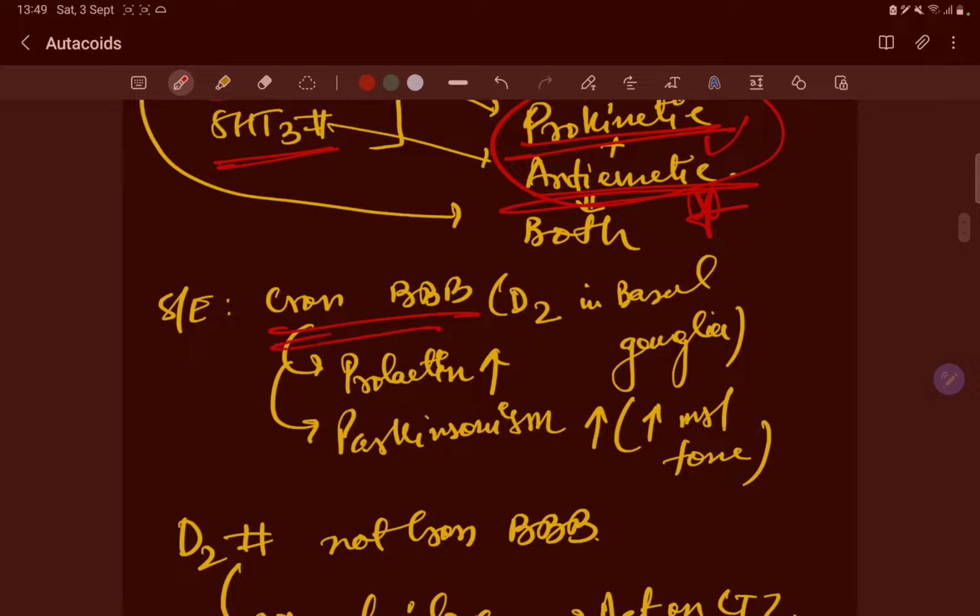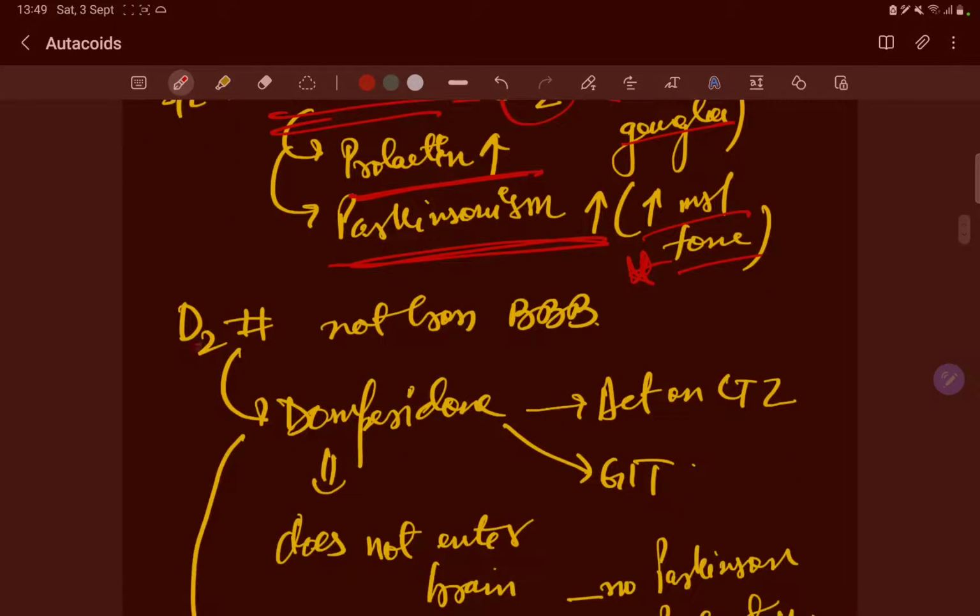It can cross the blood-brain barrier, and D2 is present in the basal ganglia, so it will increase the prolactin and it will increase the Parkinson's side effect. So it will increase the muscle tone and worsen Parkinsonism. D2 blockers that do not cross the blood-brain barrier do not have this effect.